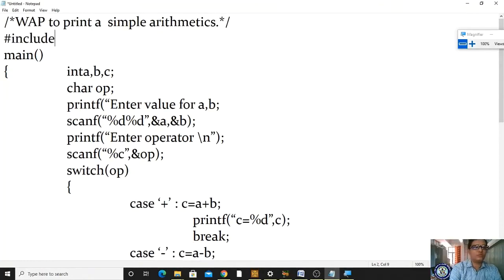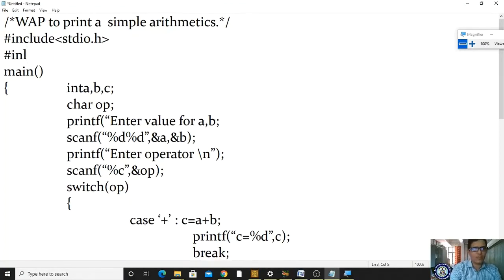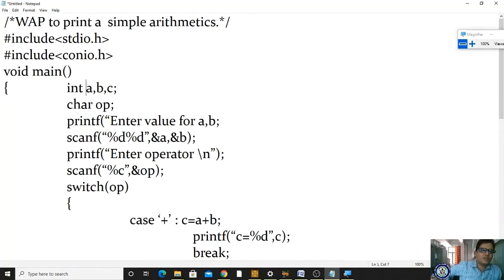#include <stdio.h>, we have tried it. Then #include <conio.h>. And next void main, next int a, b, c is required. We have to perform addition of two numbers, subtraction of two numbers, multiplication of two numbers according to our choice. It is just like a simple calculator. To do that, we have to define the a, b, c variables as well as a character operator variable. Here op I am defining as a character variable.